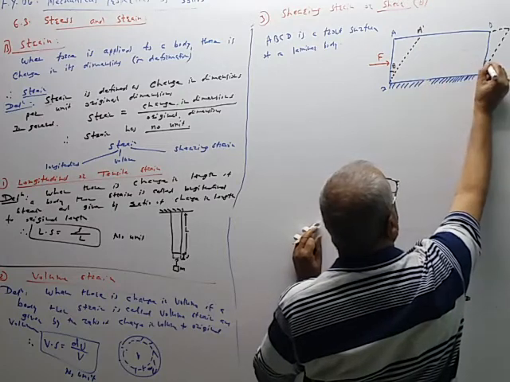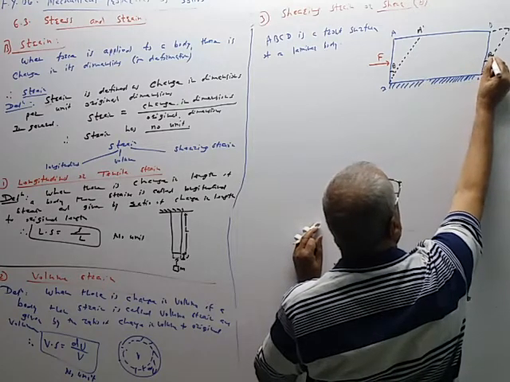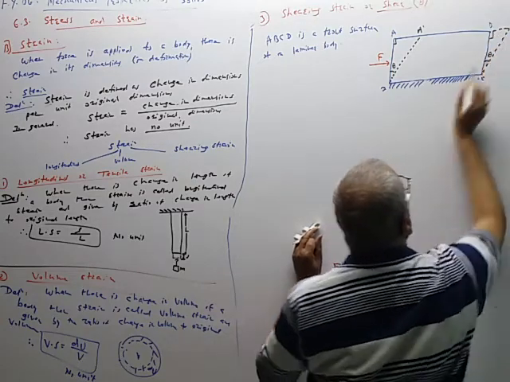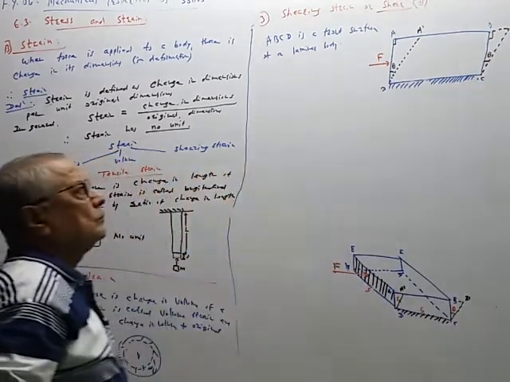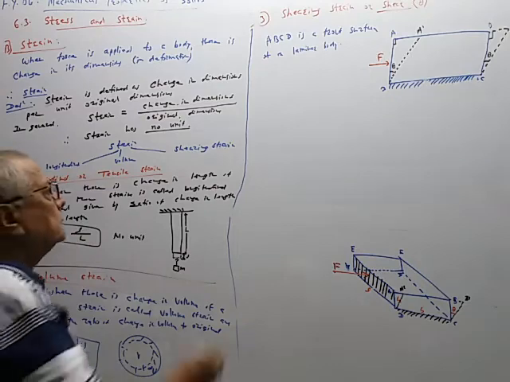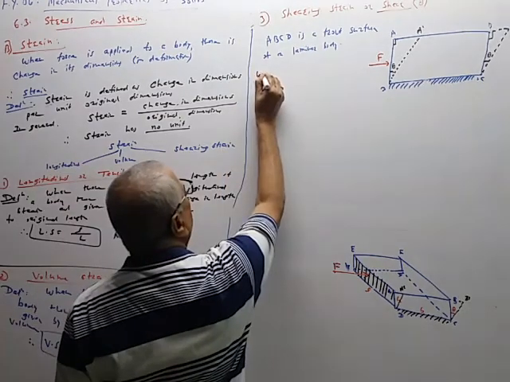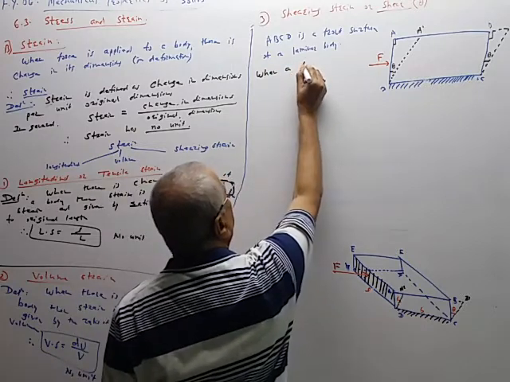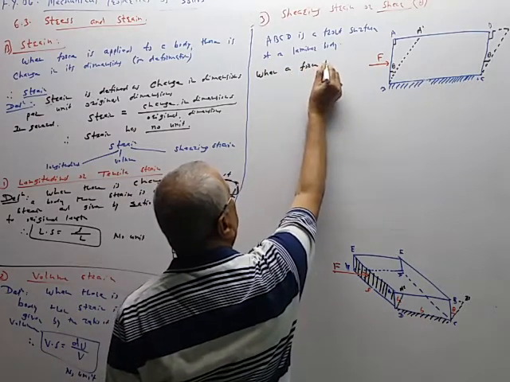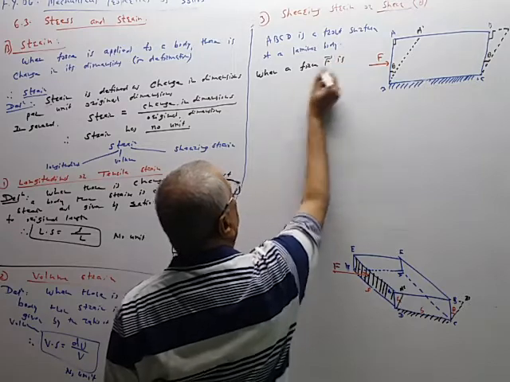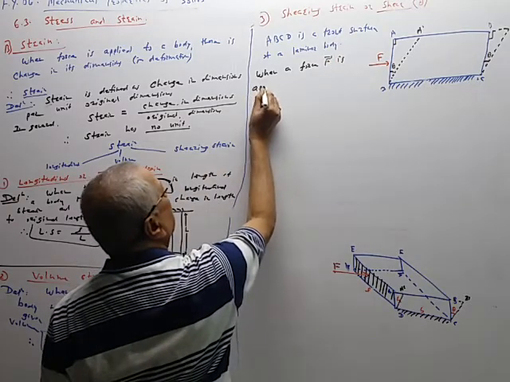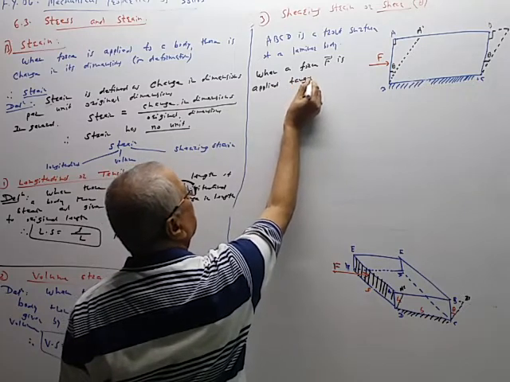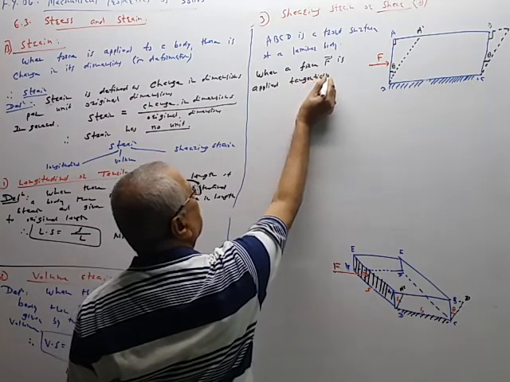This change in shape is this theta. So this angle is 90 degree, this angle is 90 degree. Like this. So when force F is applied tangentially, it is called a tangential force.